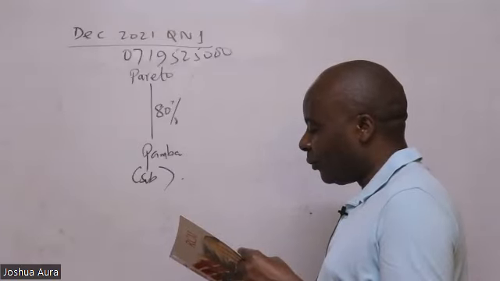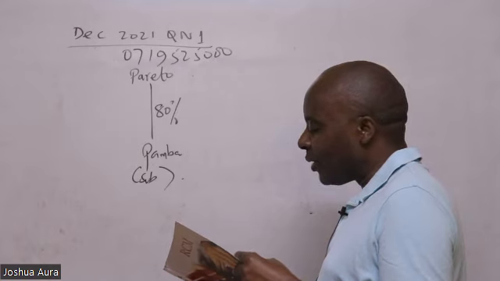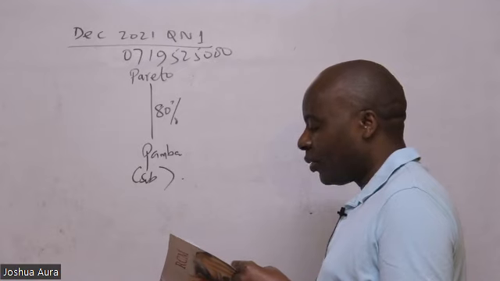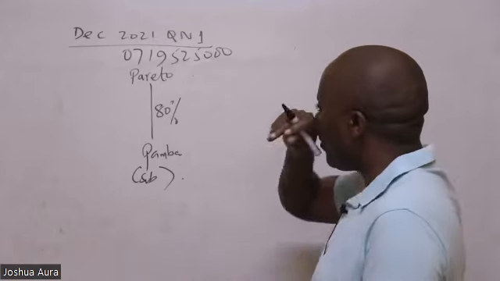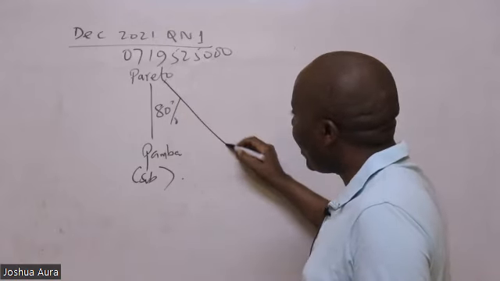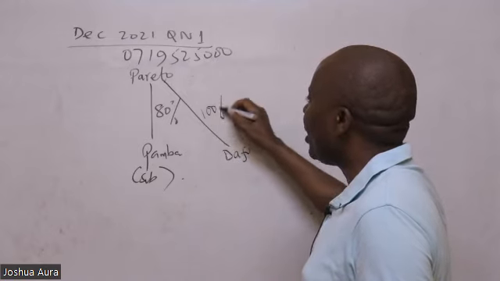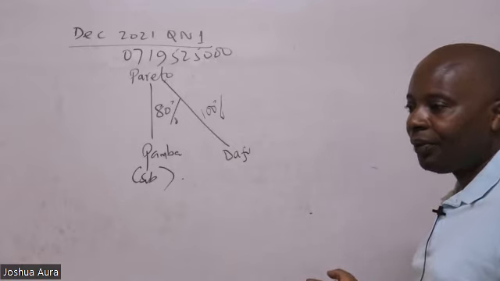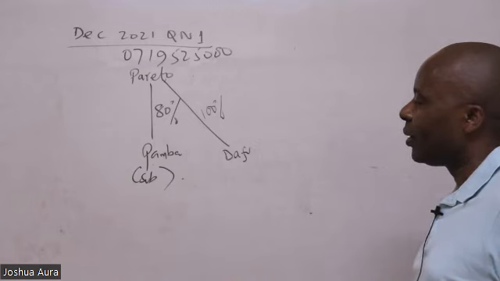So now, note 5. Pamba Limited acquired a 100% equity interest in Dafu Limited a number of years ago, when its retained earnings amounted to 1750. In this case, we are told that Pareto also went ahead and acquired another company called Dafu. This time around, it's a full, 100% acquisition.